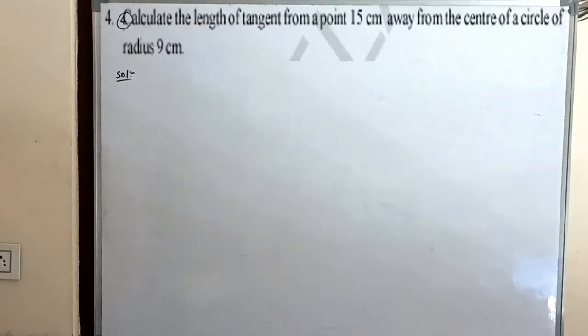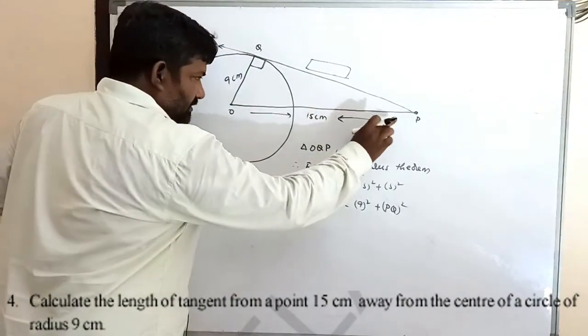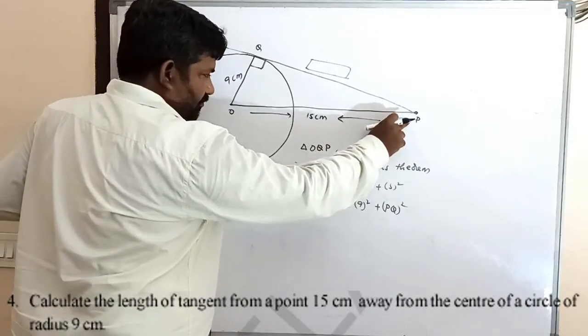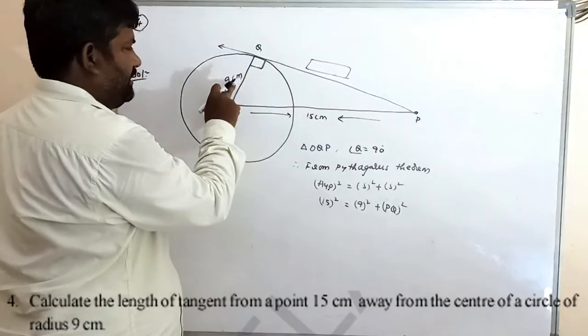Question number 4. Calculate the length of the tangent from a point 15 centimeter away from the center of a circle of radius 9 centimeter. The point is P, OP equals 15 centimeter, radius equals 9 centimeter.